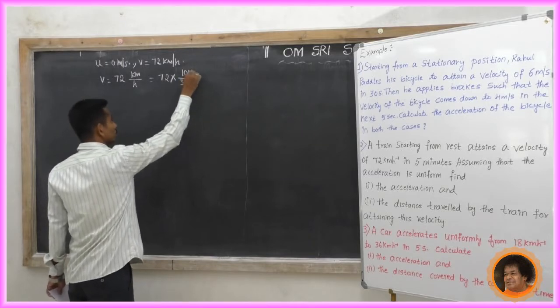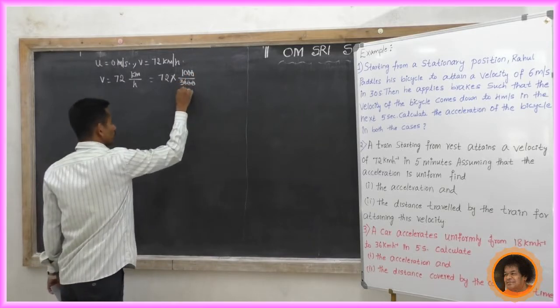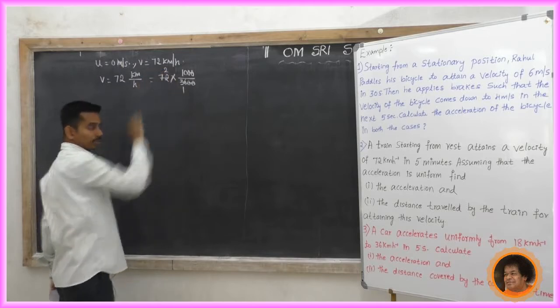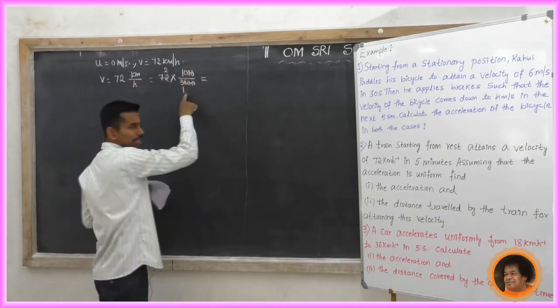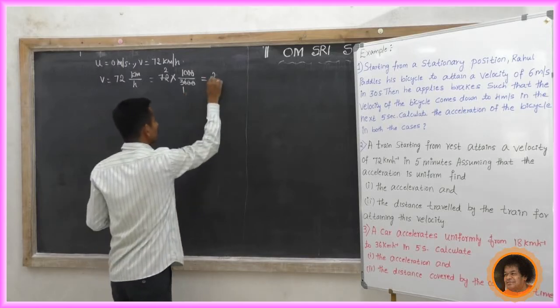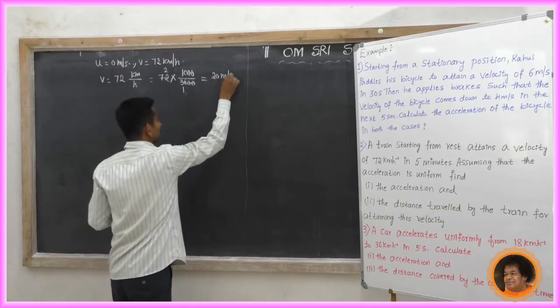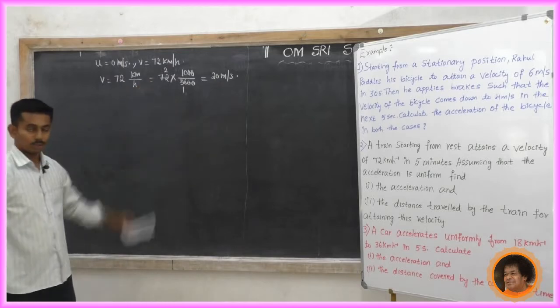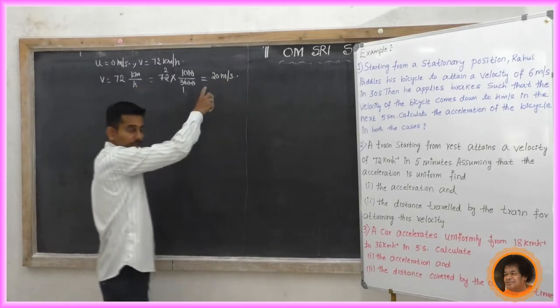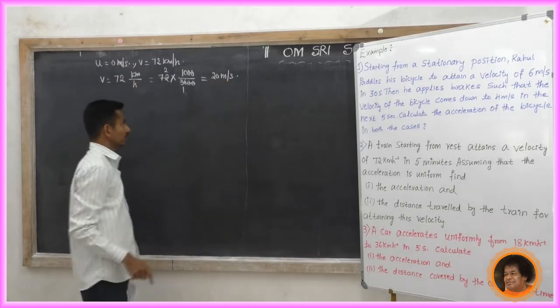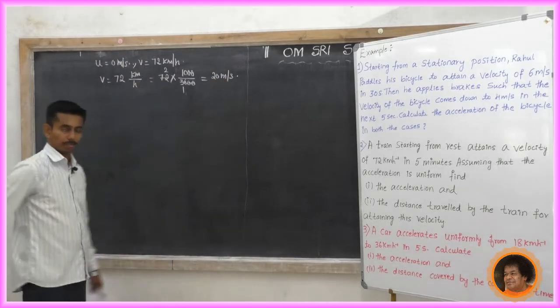Now 2 zeros cancel: 36 ones are 36, 36 twos are 72. Now 2 into 10 is 20. So 20 meter per second. Now 72 kilometer per hour is converted to meter per second; it becomes 20 meter per second. Now what is v? v equal to 20 meter per second.